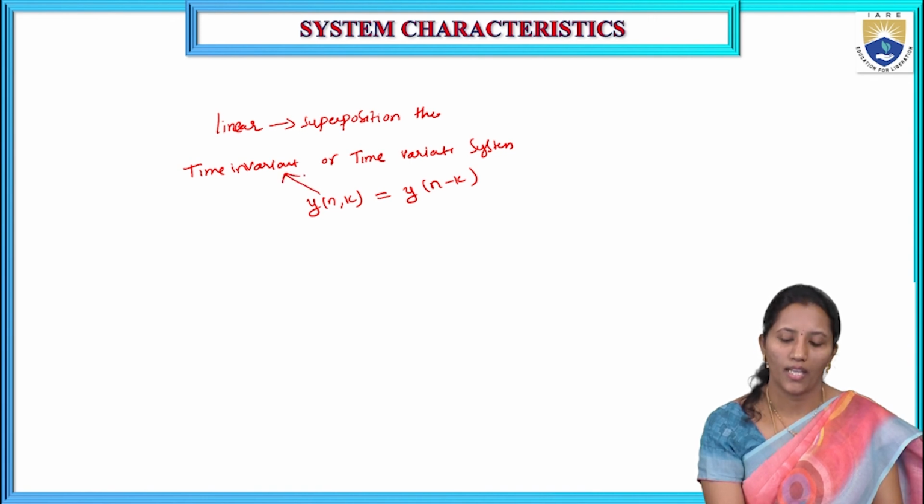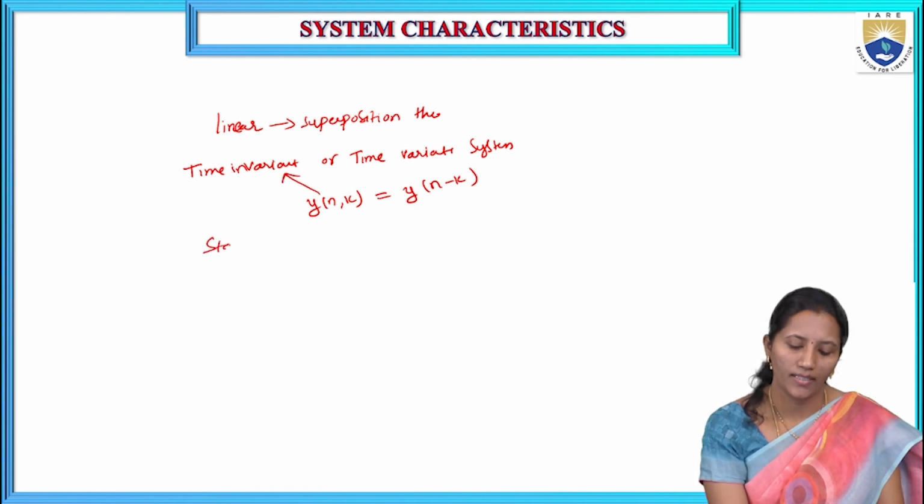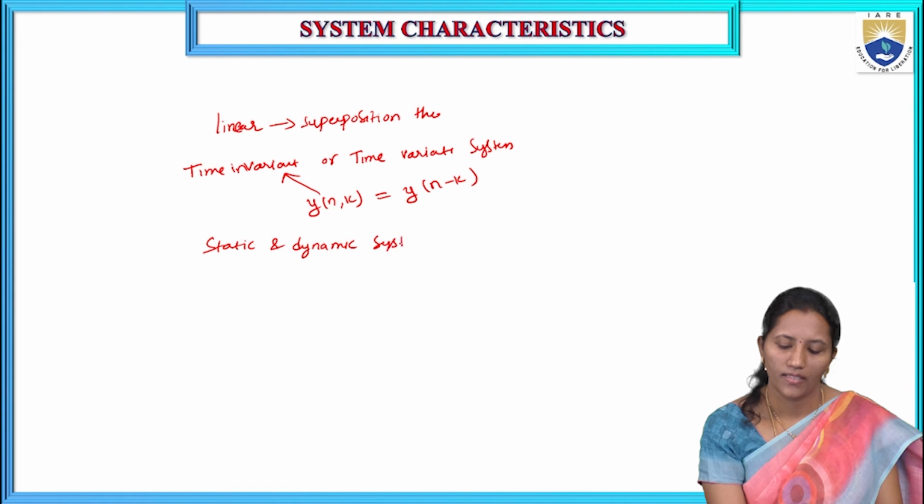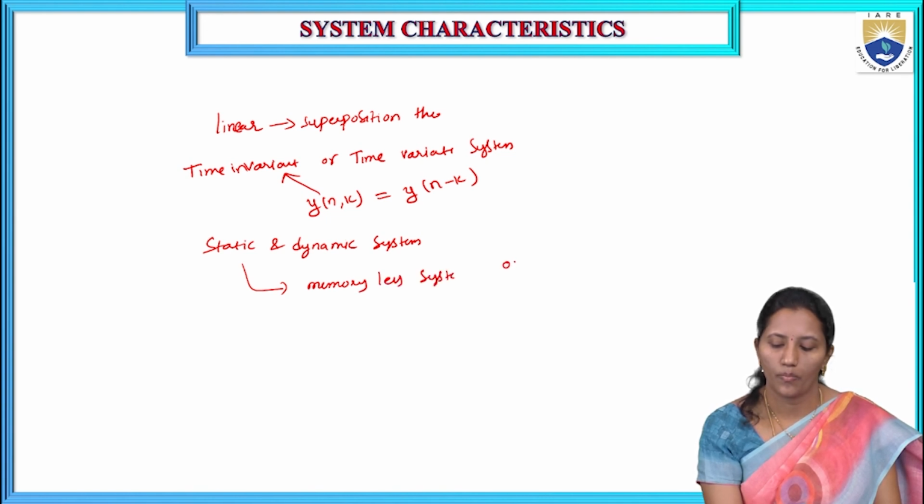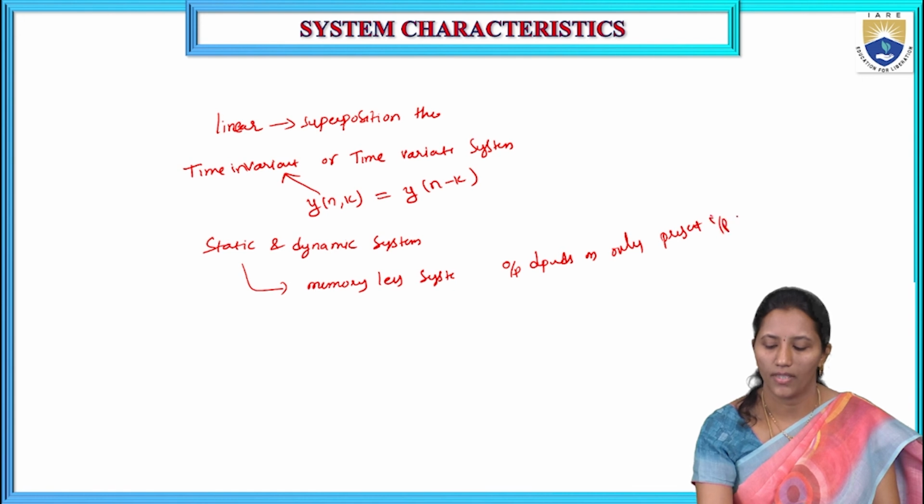Otherwise, it is a time variant system. Static and dynamic systems. A static system is a memoryless system, that is, the output depends only on present input values. Otherwise, it is a dynamic system.